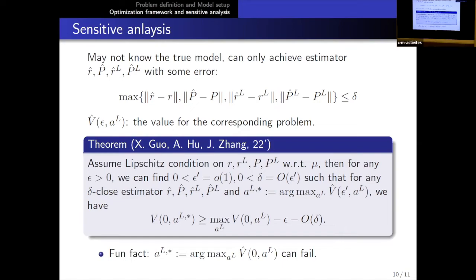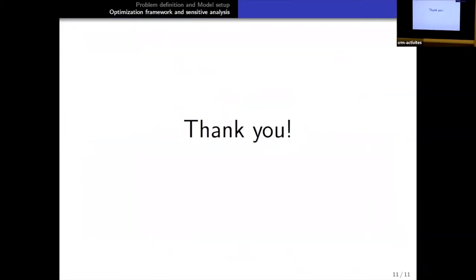And one fun fact is that as long as we are working with the estimated model here, then choosing this V hat of 0 AL will not generally work to have such nice results. We have some counterexample for that, just saying that if we just take this V hat with the same epsilon Nash, then this type of thing will basically fail. And yeah, thank you. And here is the whole thing for this.